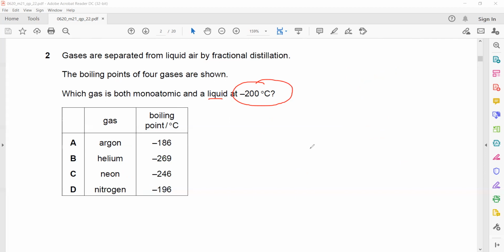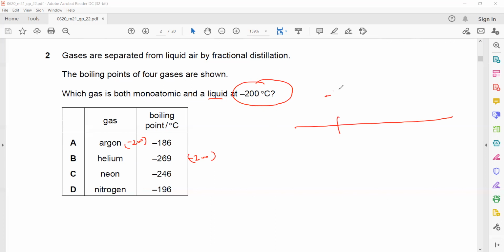If the temperature at which we are finding the state is after the boiling point, the substance will be gas. If it is before the boiling point, the substance will be liquid.